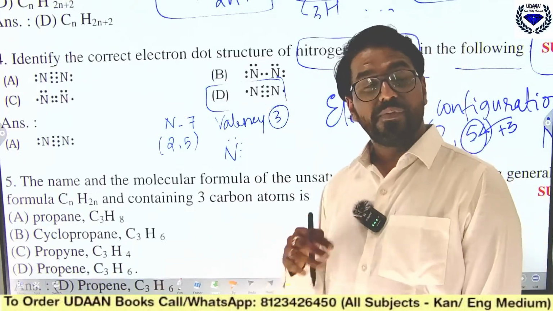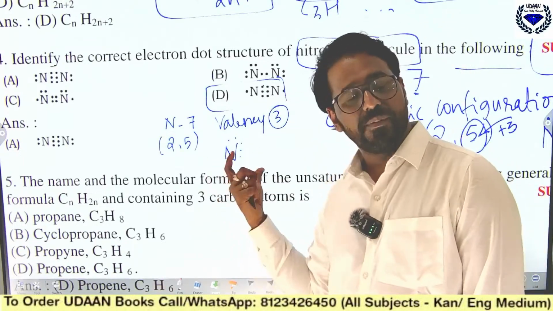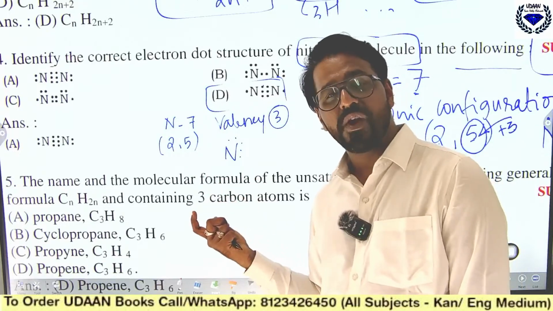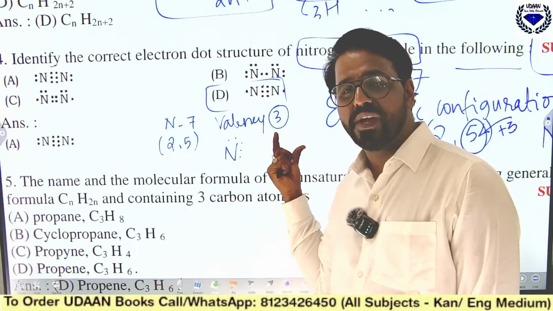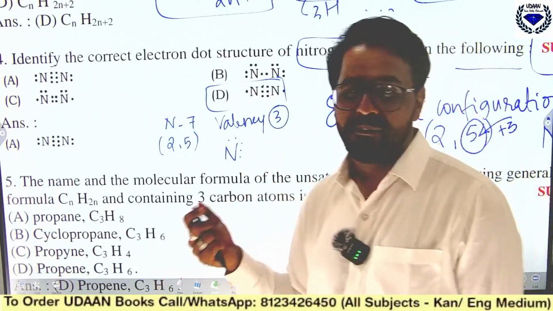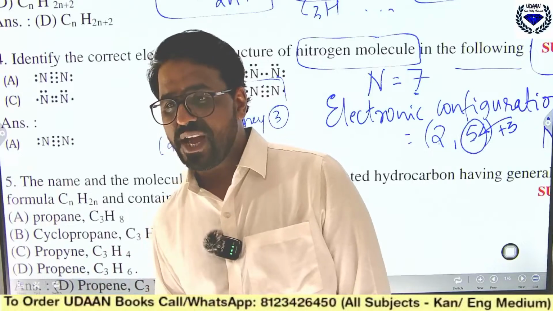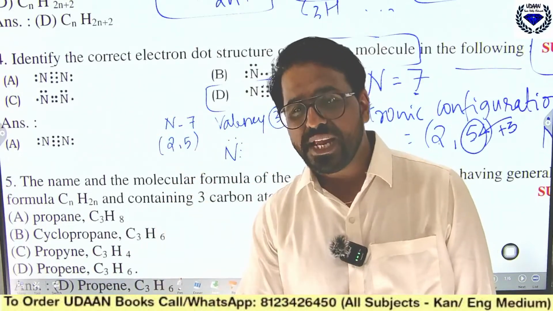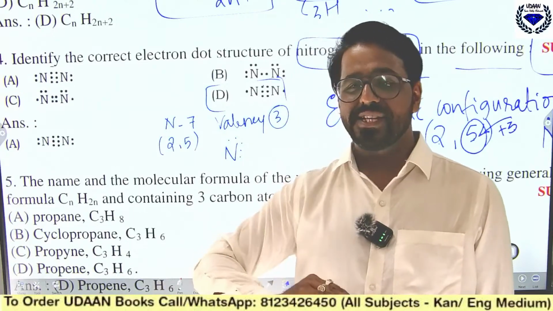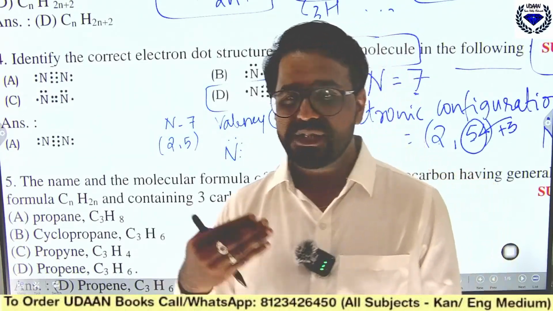So what is a covalent bond? The bond formed by sharing of electrons we call a covalent bond. And the bond between nitrogen and nitrogen we call a covalent bond. Very good, as messaged, valency 3. What is the meaning of valency? You understood? Valency means combining capacity, that means giving and accepting capacity. We call it valency. Okay.